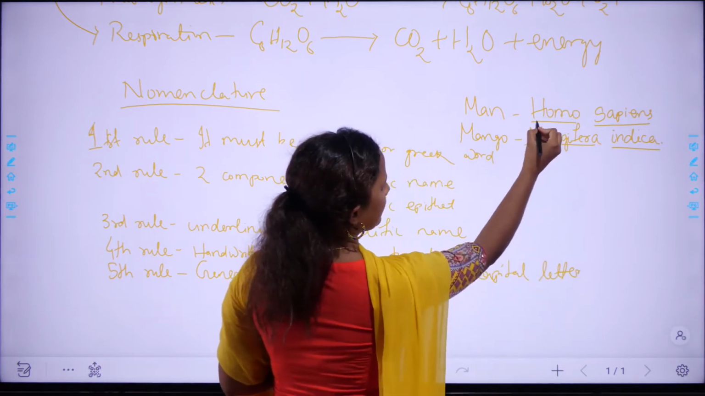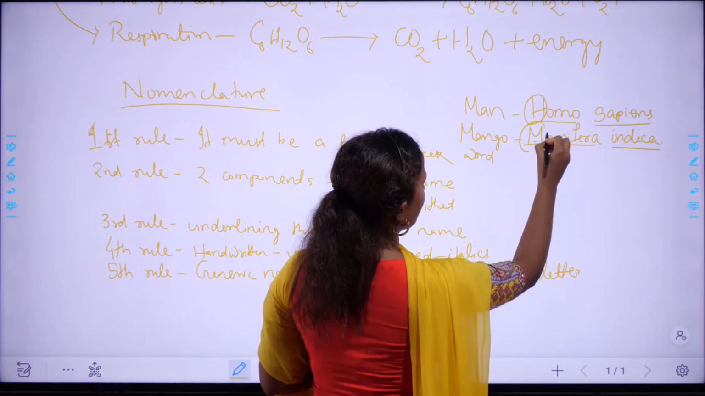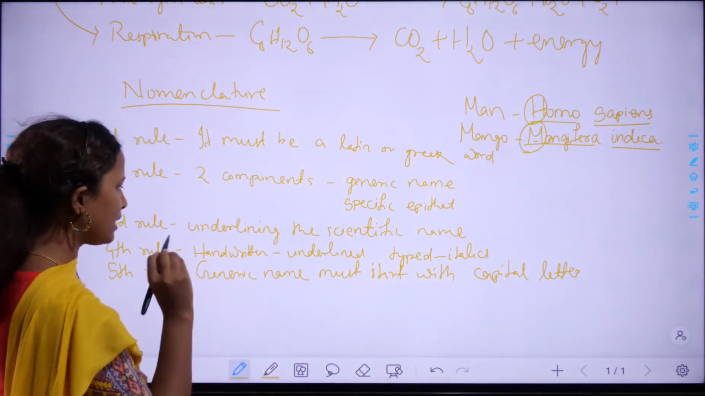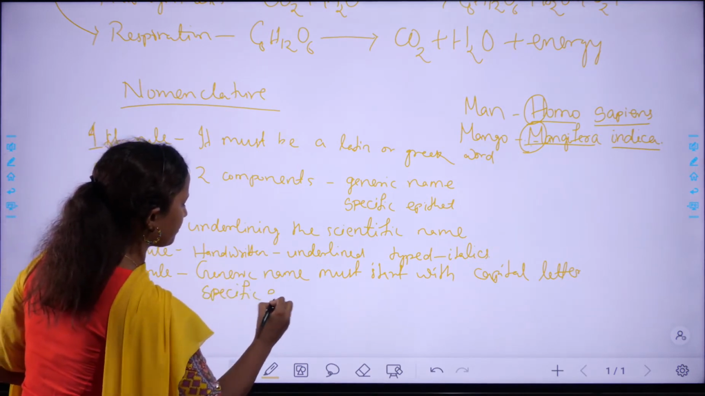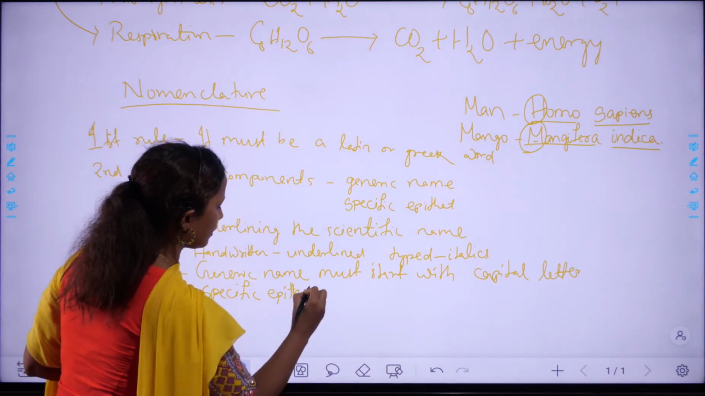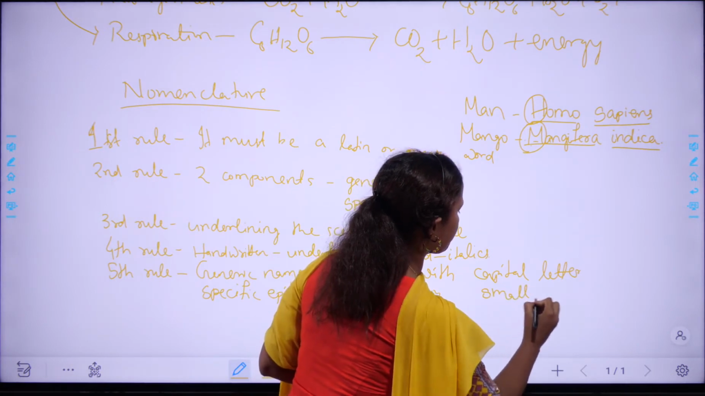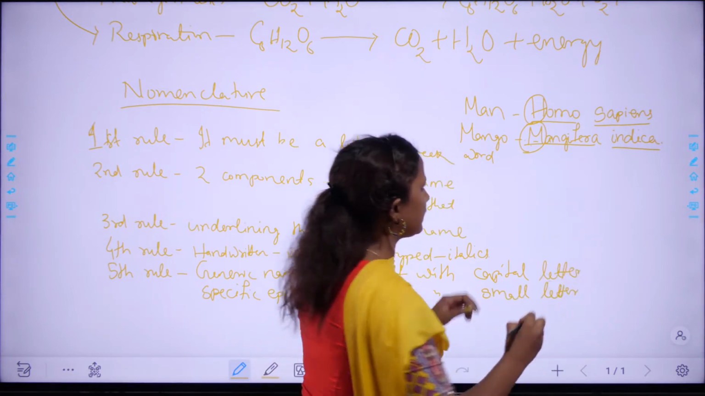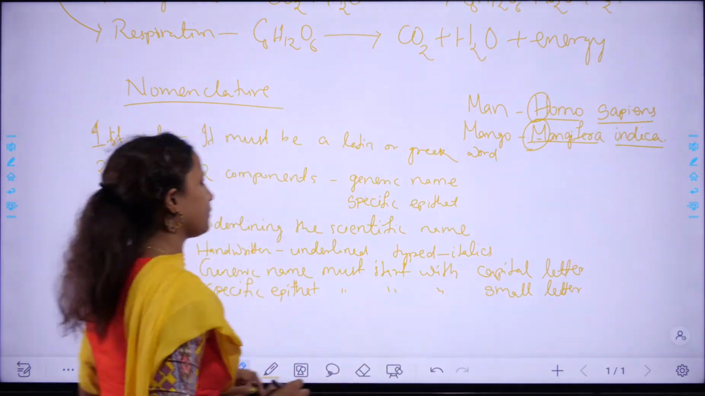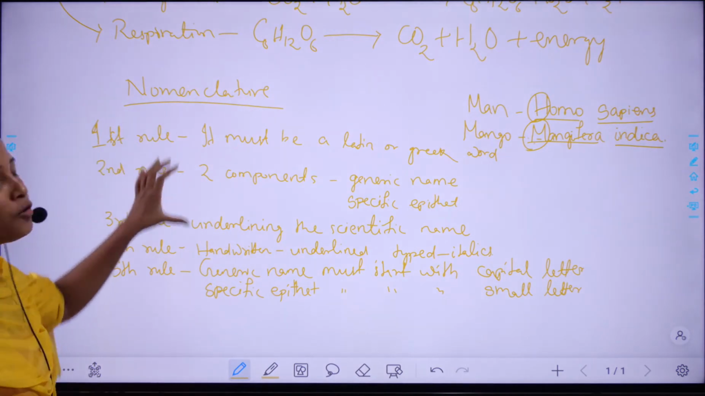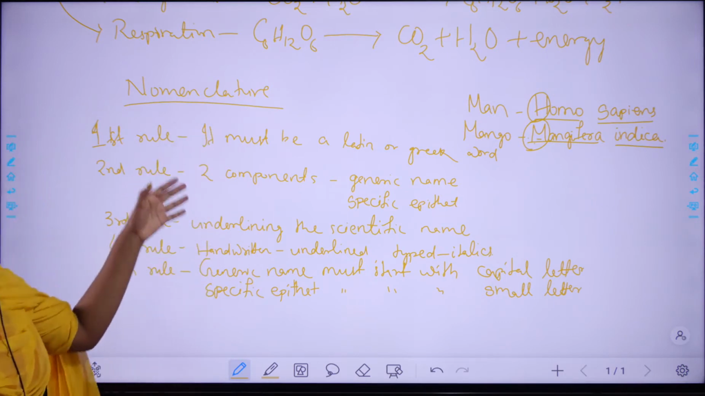As you can see here in Homo, the generic name is capital, and in Mangifera, M is capital. First letter only. Similarly, the specific epithet must start with a small letter. As you can see here, sapiens, small letter, indica, I is small letter. These are the rules for nomenclature. Biological names are named on the basis of these rules.